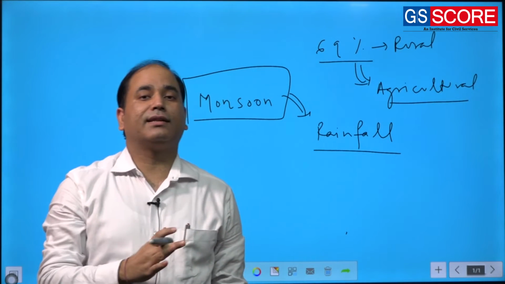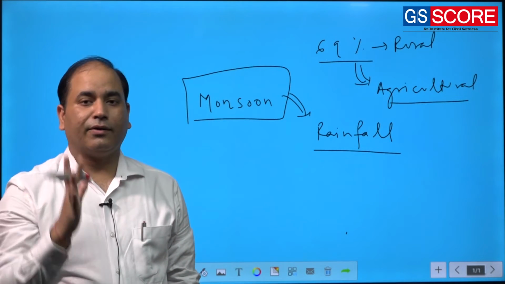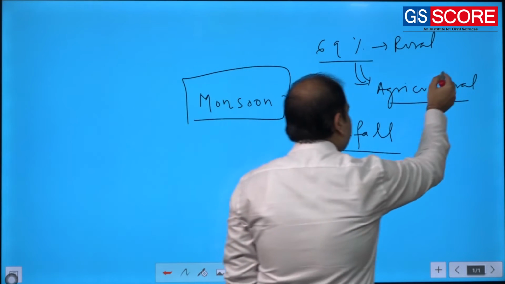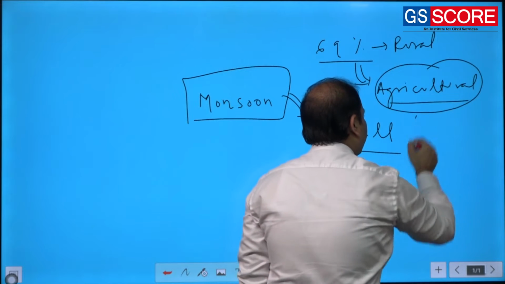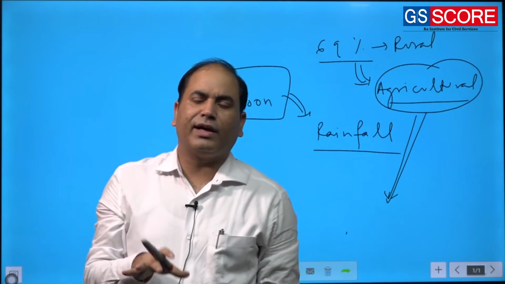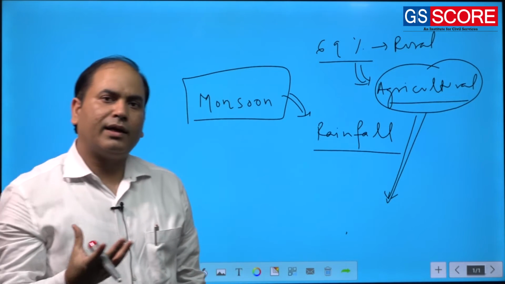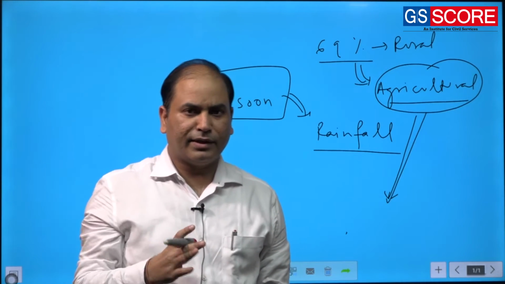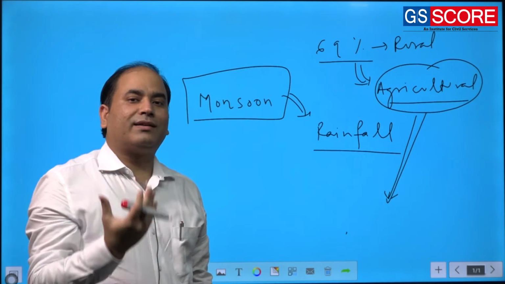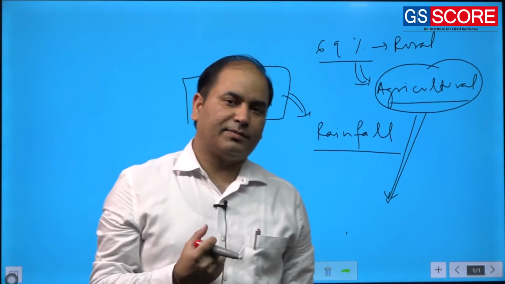That's why India is considered an agricultural economy based country. As far as agriculture is concerned, of course I am not going into that detail, requirement of soil, requirement of other climatic conditions, but water, irrigation, is one of the important aspects.